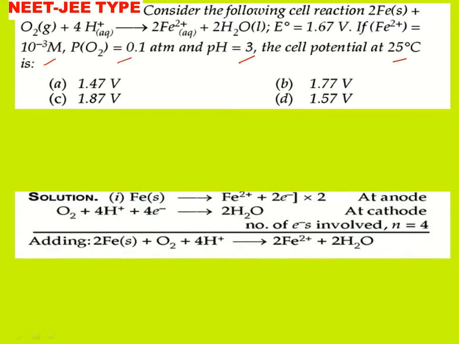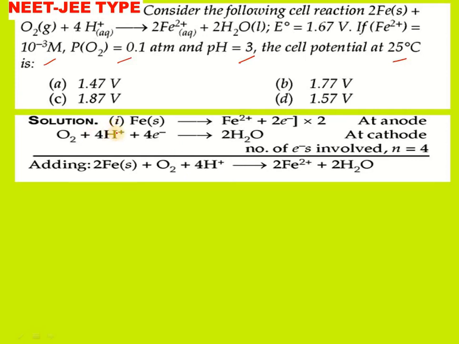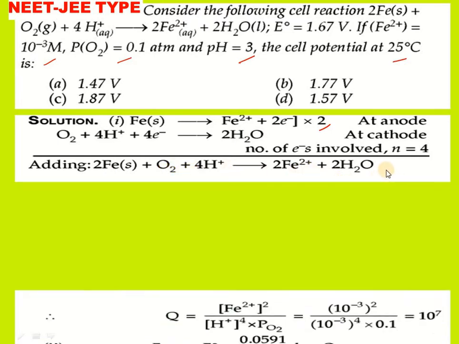We can use this expression. In the first expression, iron Fe is converted into Fe2 plus, and in the rusting of iron equation, both are cathodic equations, a reduction process. To equalize the number of electrons, the first equation is multiplied by 2. After that, addition gives 2Fe plus O2 plus 4H plus gives 2Fe2 plus plus 2H2O.